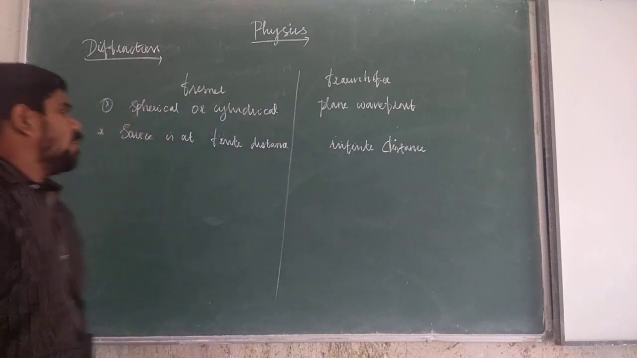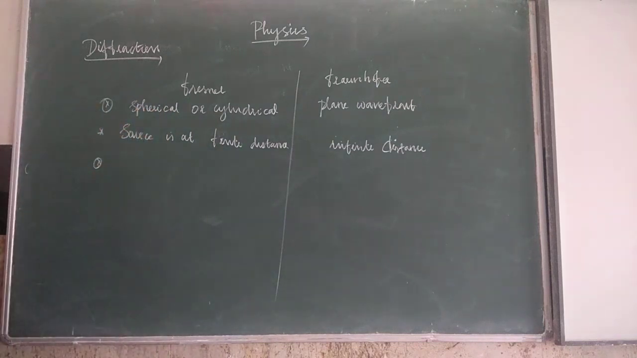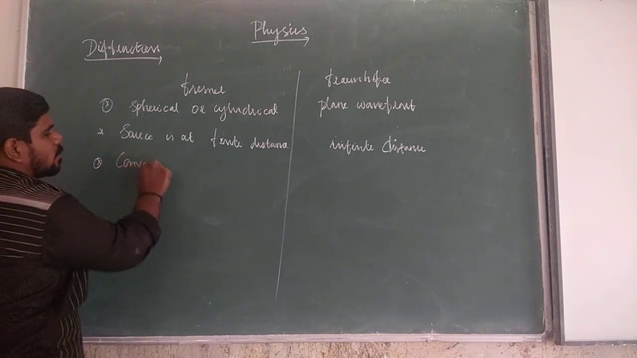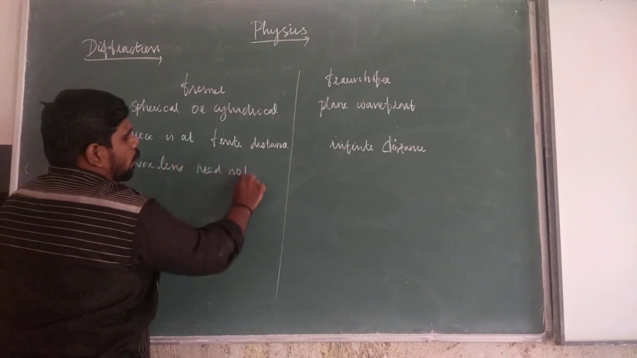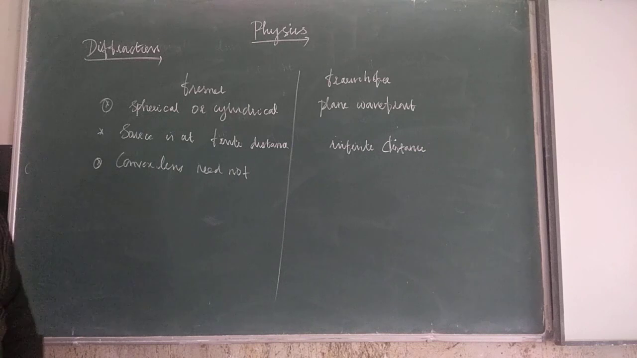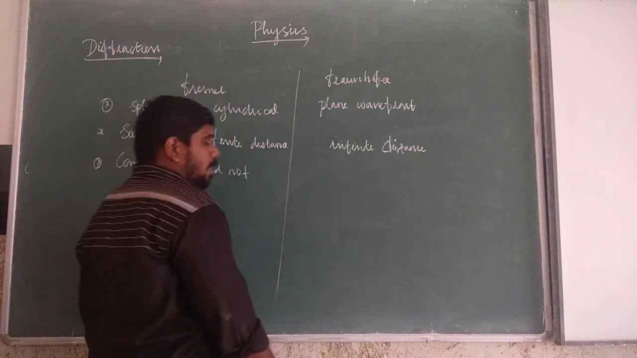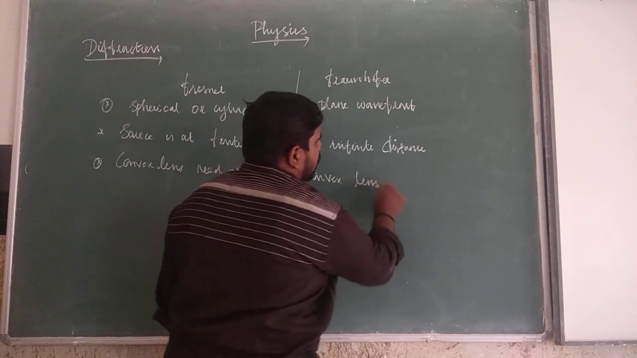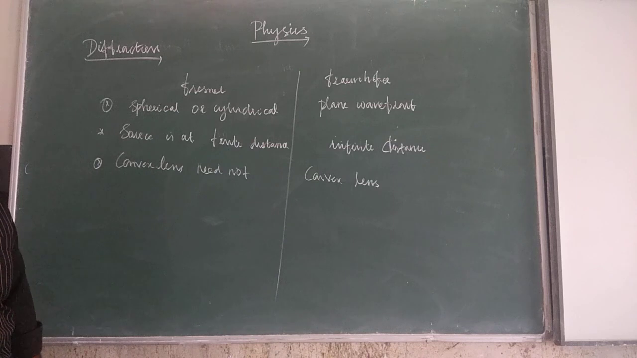Clear? So the third point, in laboratory conditions: for Fresnel diffraction, a convex lens need not be used. For Fraunhofer diffraction, in laboratory conditions, a convex lens needs to be used.